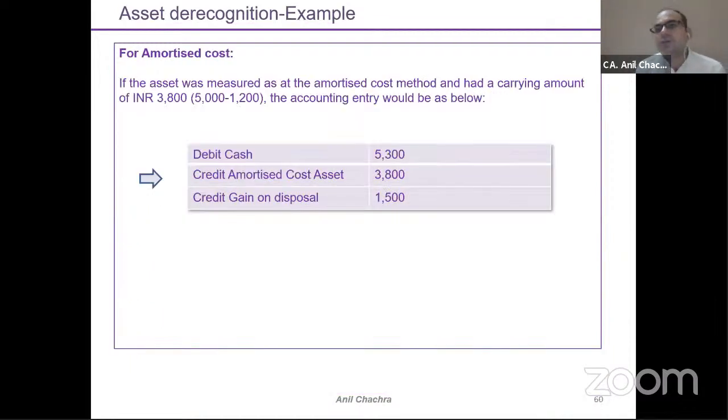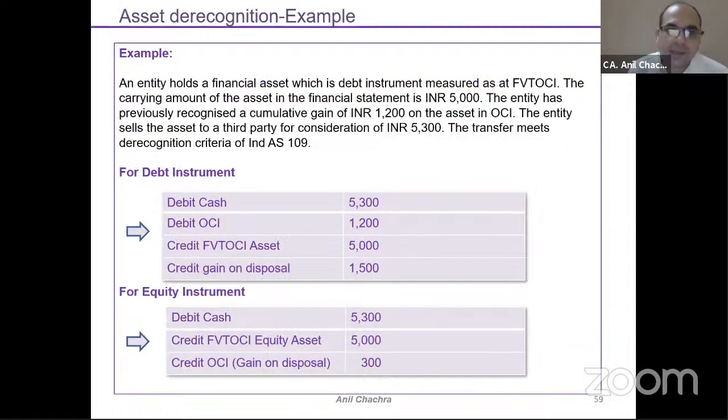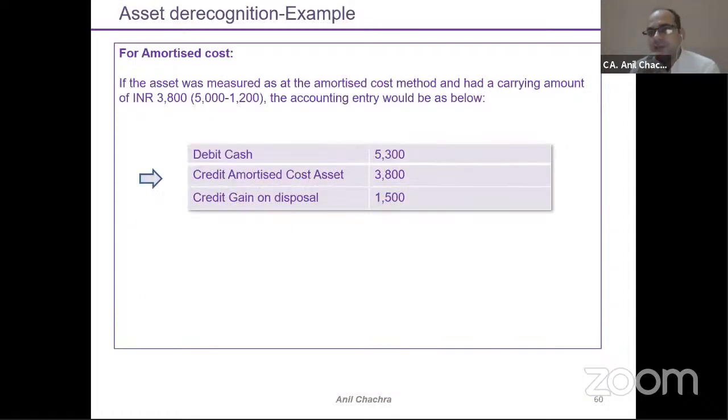If suppose this is your amortized cost, then under amortized cost, fair valuation is not allowed because you will follow the amortization schedule and amortization method. My consideration is 5,300. Because the OCI gain has been included in your carrying value, you need to exclude it.